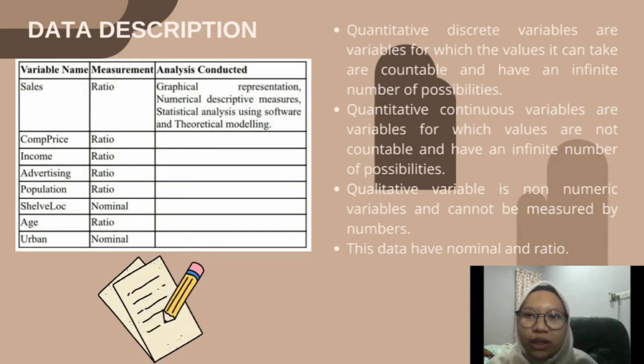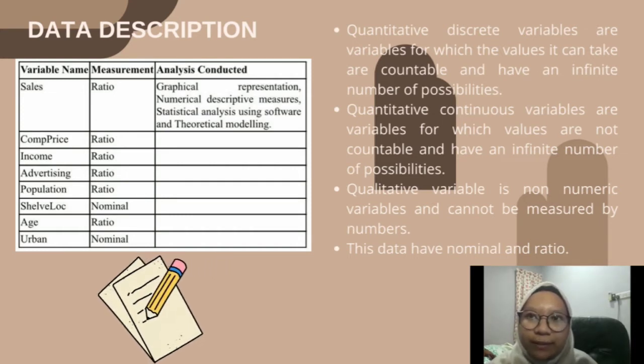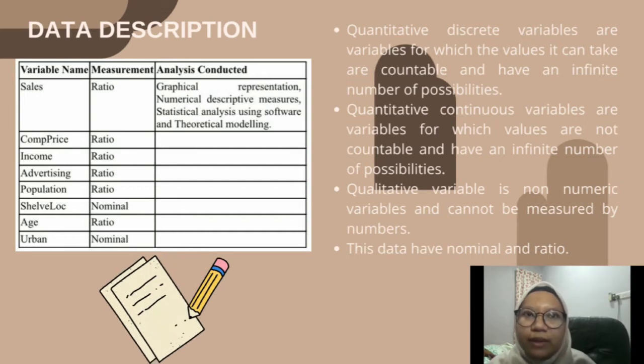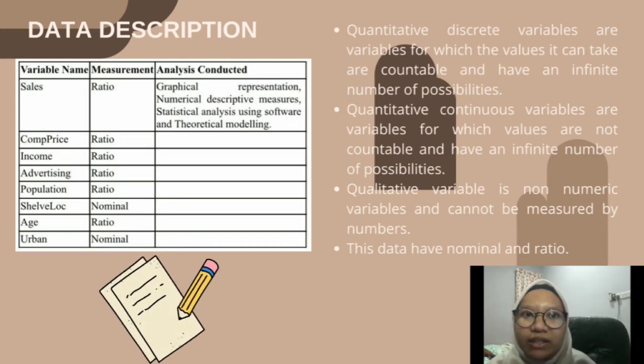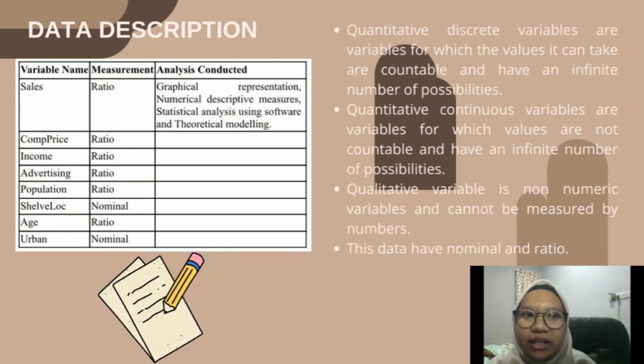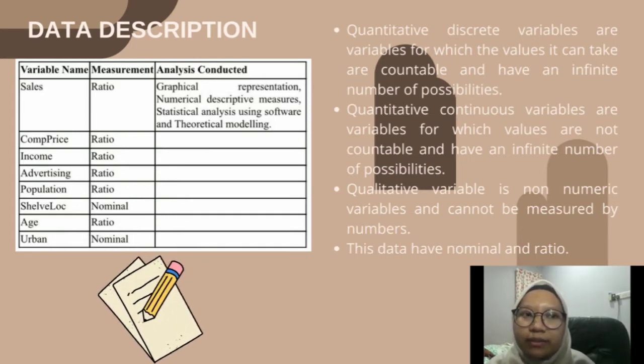A21A3008. Today, I want to present my part, which is data description. Data is basically numbers derived from measuring a variable. A variable is a characteristic or condition that can change or take on different values. There are two types of variables in this case, which are qualitative variable and quantitative variable.